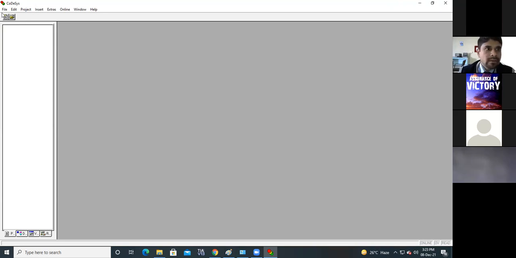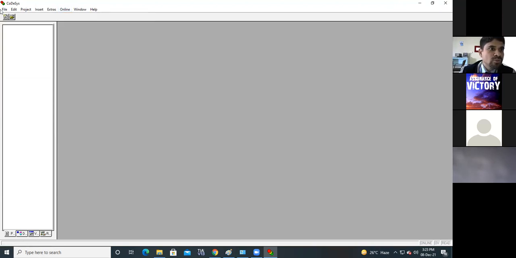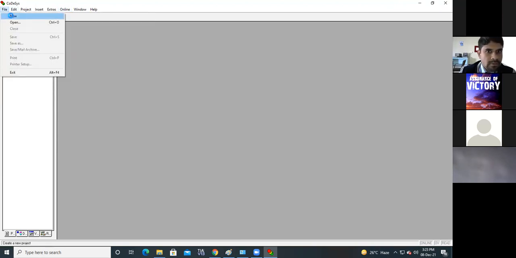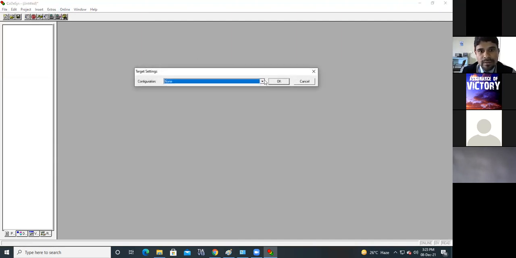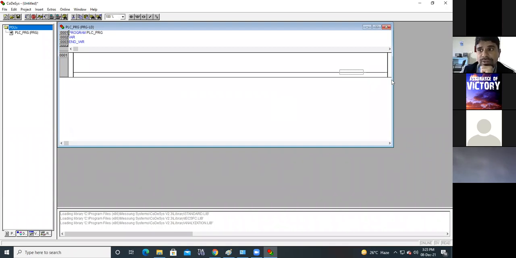Now here, if you want to make a new program, go to File, click on New. Here it shows none, because we don't have attached hardware, so the configuration is none. Then okay. Then we are going to program in ladder diagram, so click on LD and okay. After doing these things, you will have this programming window.